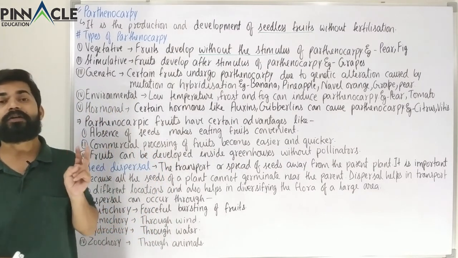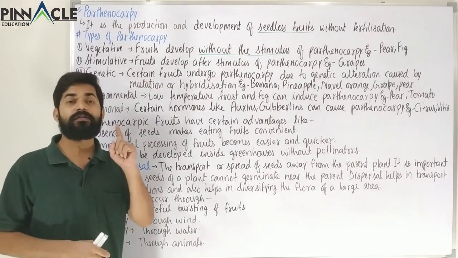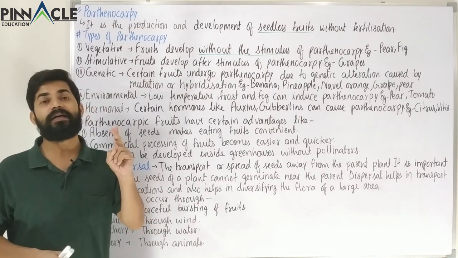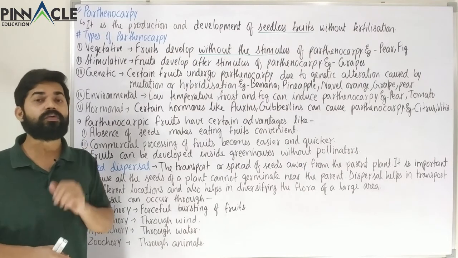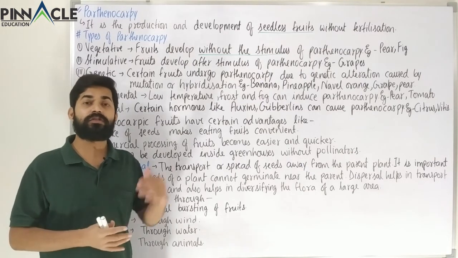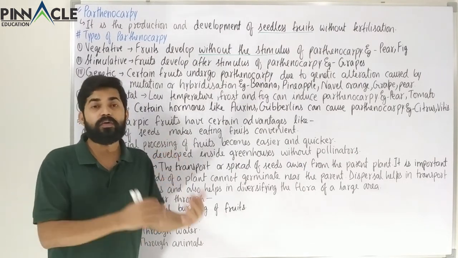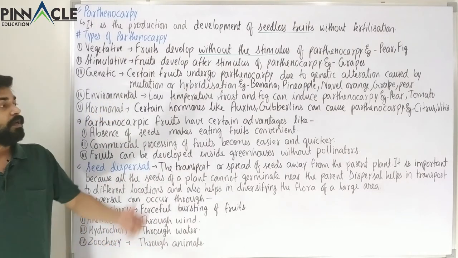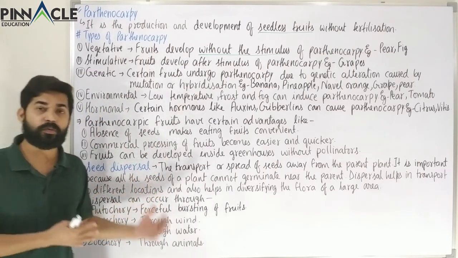So we are taking two hormones from there, and the first one is auxin and the other is gibberellin. These two hormones can be used to stimulate or induce parthenocarpy in many plants. The most common example here is tomato.